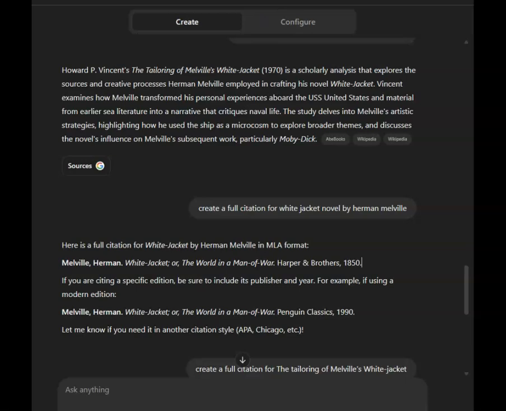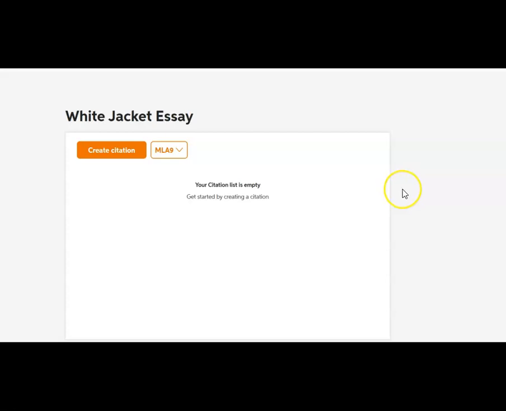EasyBib, not everybody's favorite app, but let's go. So what I did is go over to EasyBib, and again, if I knew of another app that would format a works cited page correctly, I would use it, but there isn't one, and the AI apps do not format correctly, and they don't format in alphabetical order and so forth. So this is why we want to use this resource.